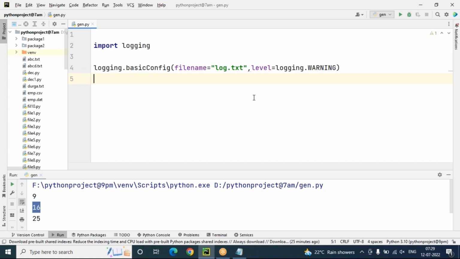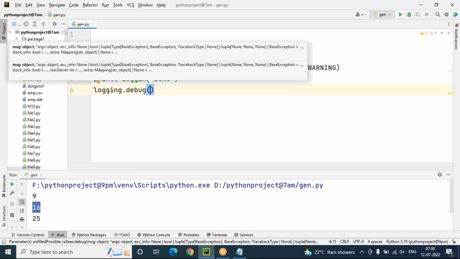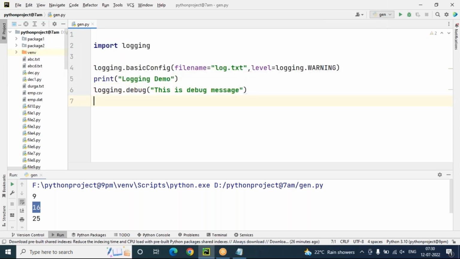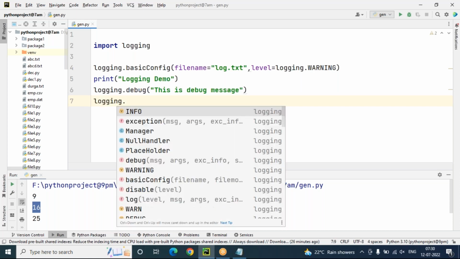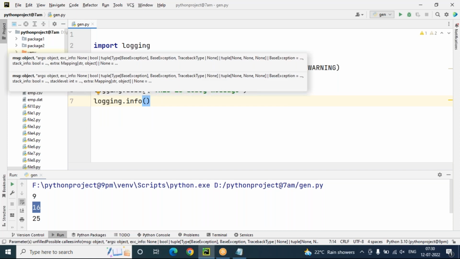After that, I'm giving a print for my first program of logging: logging demo. Now coming to logging.debug, this is debug message. Next logging.info, this is info message.